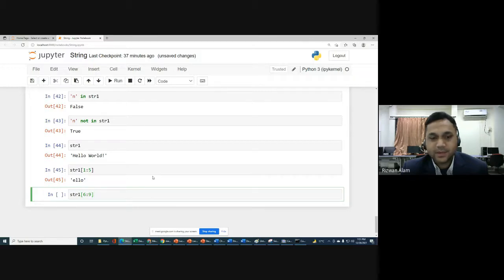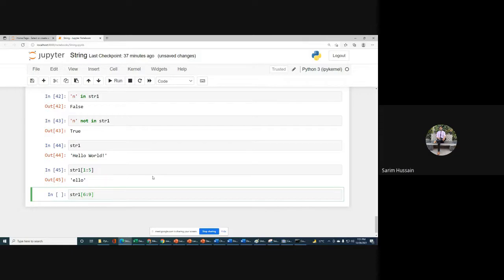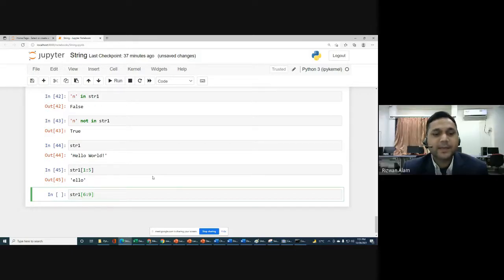WOR. Because 6 to 9 means it will consider only the characters at index number 6, 7 and 8. It will not go till 9. So 6, 7 and 8, WOR.